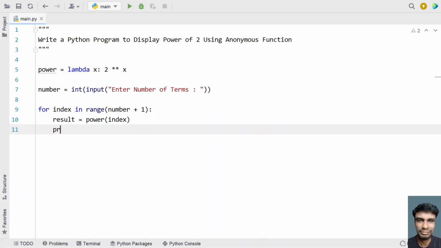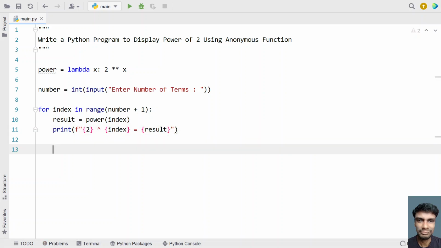And now let's use a print statement. So let's use print formatting and print 2 raised to power of the index is equals to, so let's print the result. So this is a complete Python program to display power of 2 using an anonymous function. So let me execute this and show you how it works.